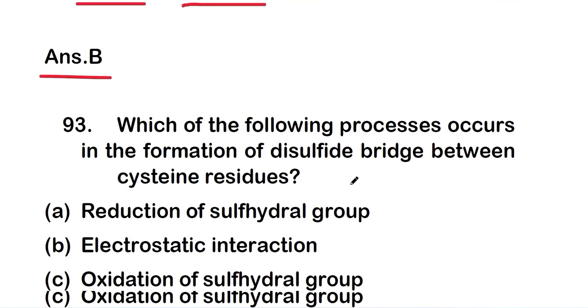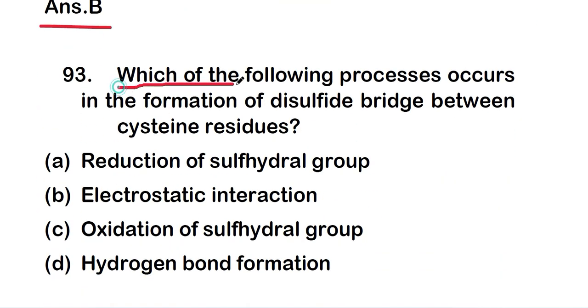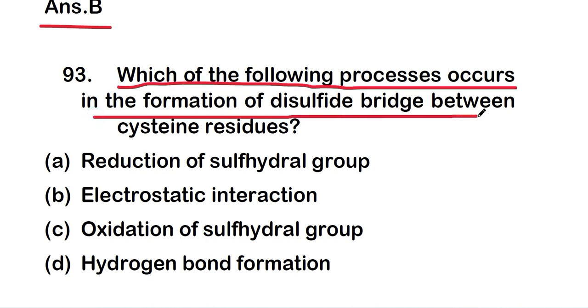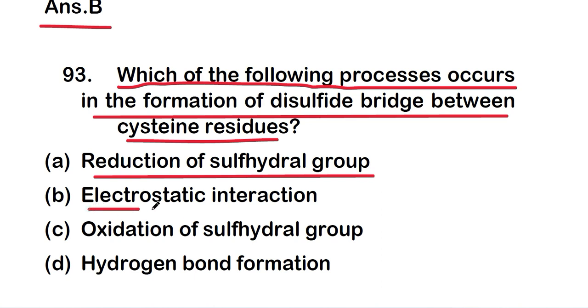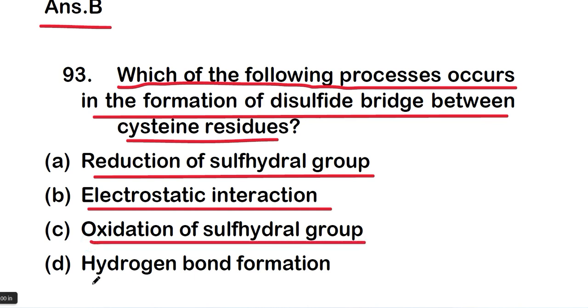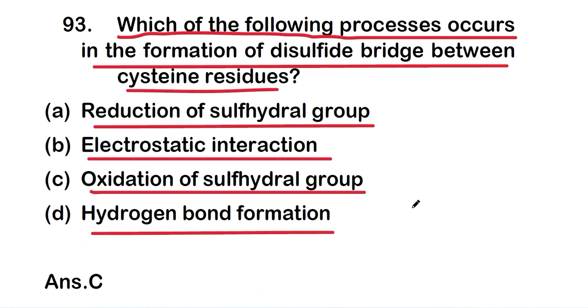Okay, so let's move on to question number 93. Which of the following processes occurs in the formation of disulfide bridge between cysteine residues? And options are option A, reduction of sulfhydryl group, or option B, electrostatic interaction, option C, oxidation of sulfhydryl group, or option D, hydrogen bond formation. And the right one is option C, that is oxidation of sulfhydryl group. So oxidation of sulfhydryl group is involved in the disulfide bridge between cysteine residues.